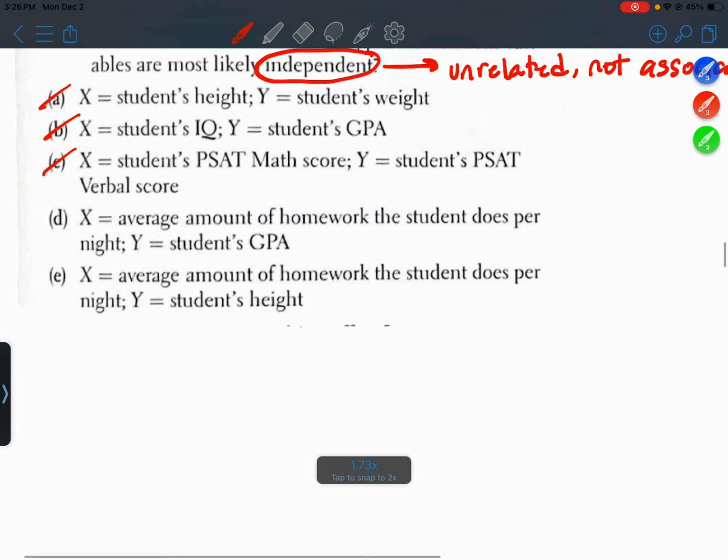All right, D, average amount of homework the student does per night and their GPA. Yes, those are obviously going to be related. Students who do more homework are going to tend to have higher GPAs, and students who do less homework will tend to have lower GPAs. So there's definitely going to be a relationship there.